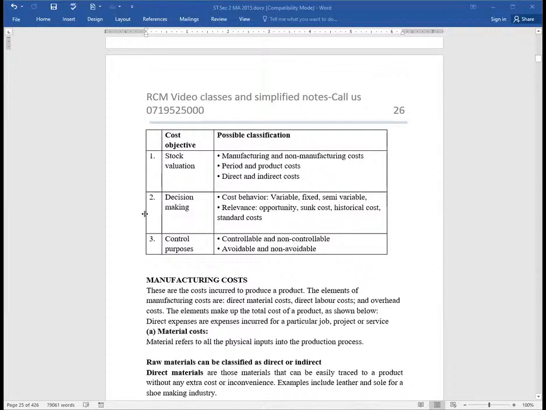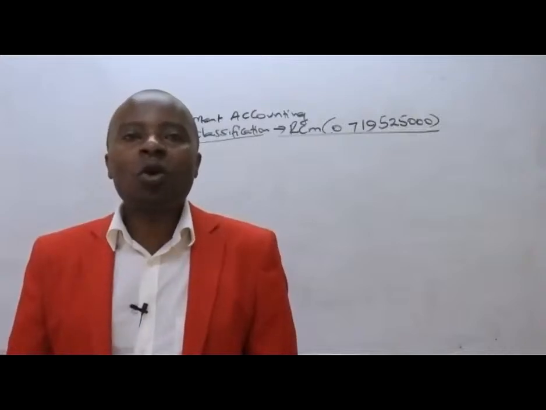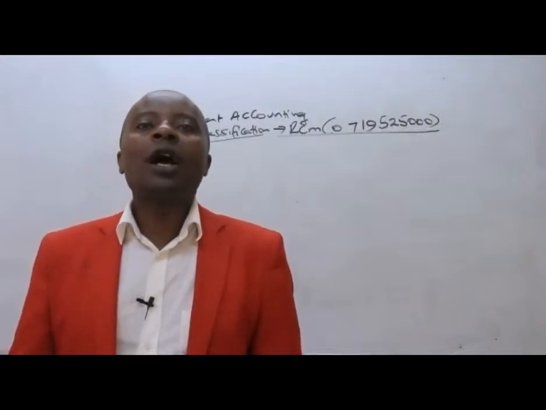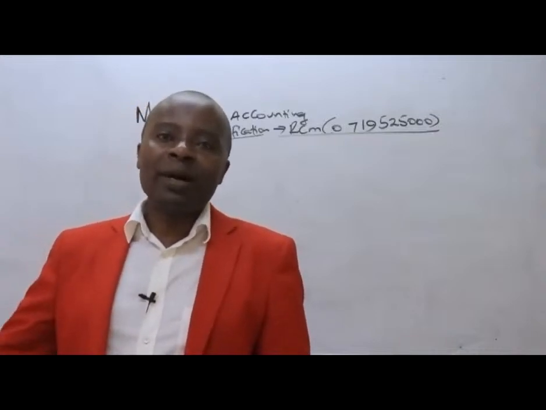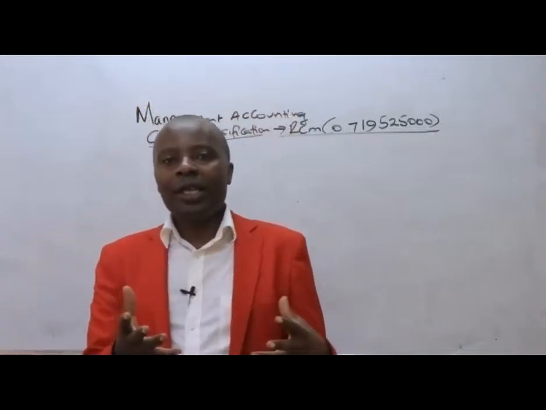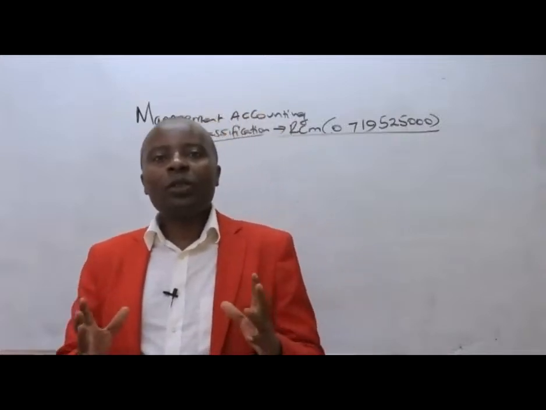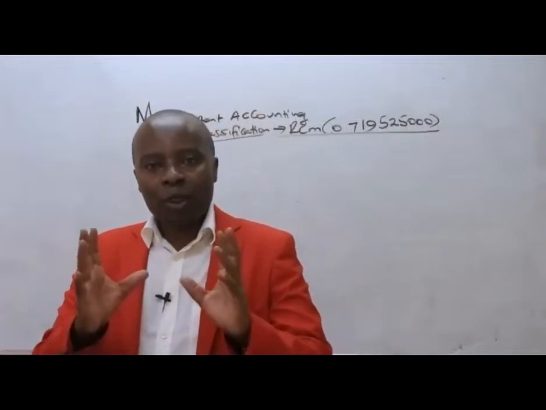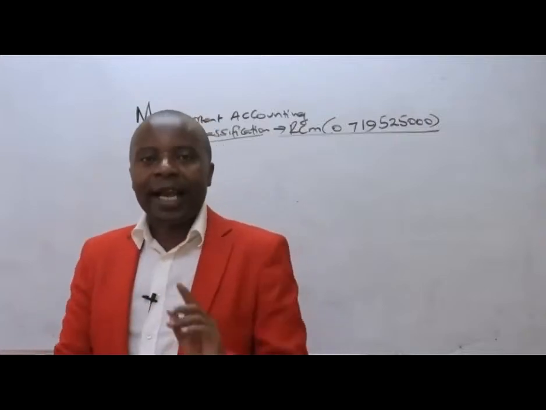Now here we are. The first classification that I would want you to understand is the manufacturing cost classification. These are a very special bucket where we shall be putting all those costs that go into our production, all those costs that are attributable to manufacturing. Ladies and gentlemen, should we start really manufacturing, producing things, what are some of the costs we expect to lump under manufacturing? I can see them vividly.